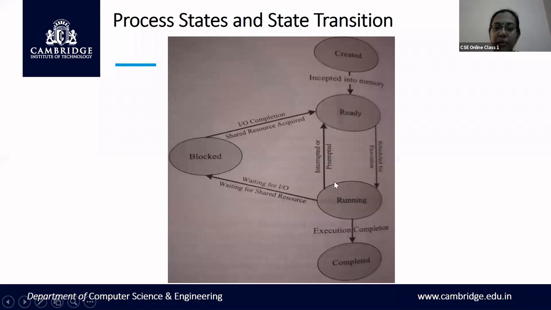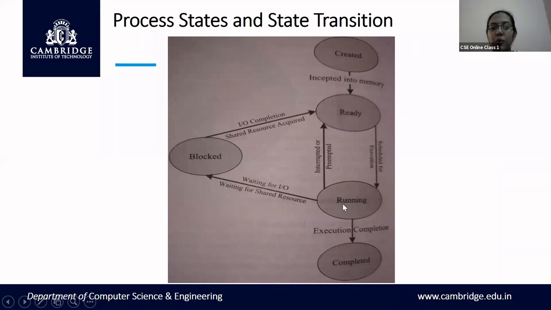In case a process is running and another process with higher priority comes, say P1 is running and P2 comes into existence and needs some of the resources, then P1 is put into the ready state.